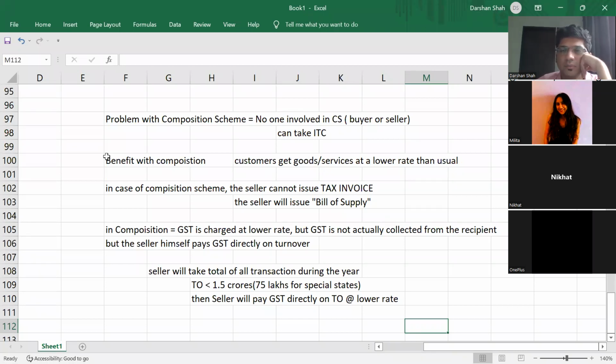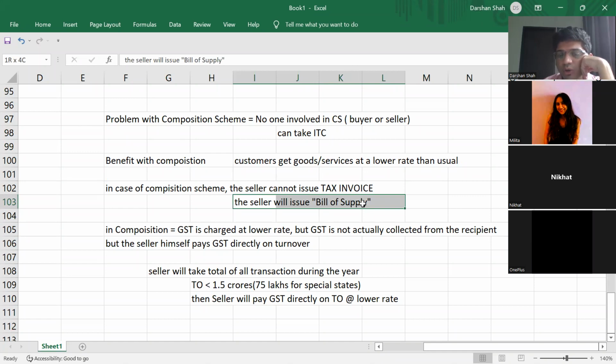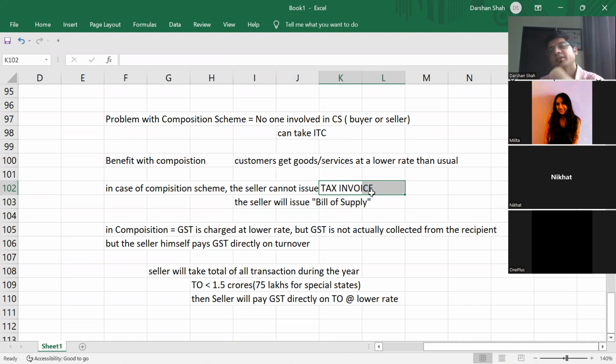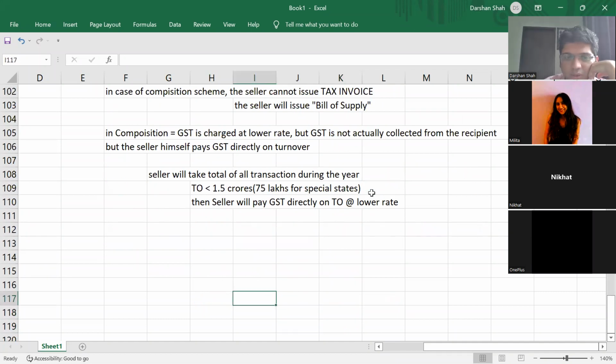So what if till now you've been collecting at 1%, but then you come out of the bracket of 1.5 crores? How will you start issuing tax invoices for the remaining customers, after you have crossed the 1.5 crore limit? When you are not a large scale dealer, you issue a bill of supply, na? Now you will start issuing a tax invoice, but that will be for the remaining customers after the 1.5 crore limit.